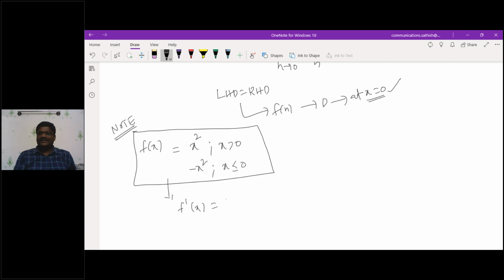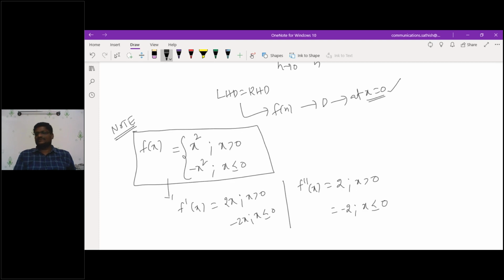2x. If I do differentiation, f dash x is 2x when x is greater than 0, and minus 2x when x is less than or equal to 0. Similarly, one more differentiation, f double dash of x is 2 when x is greater than 0, and minus 2 when x is less than or equal to 0. Then what about the third derivative? 0. Am I correct or wrong? Yes, sir.